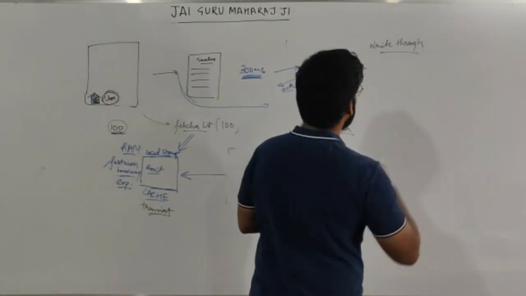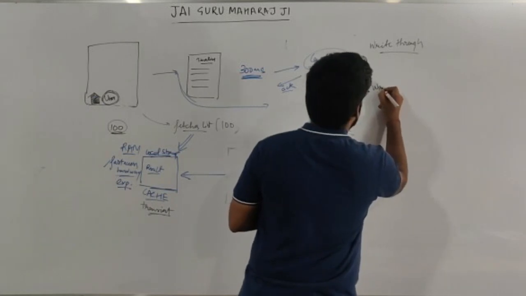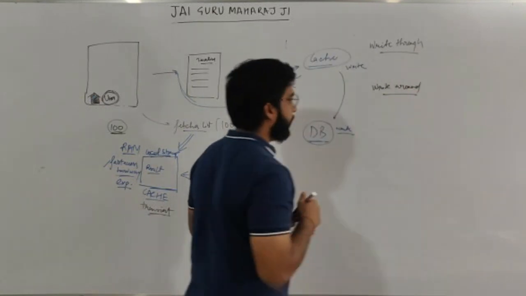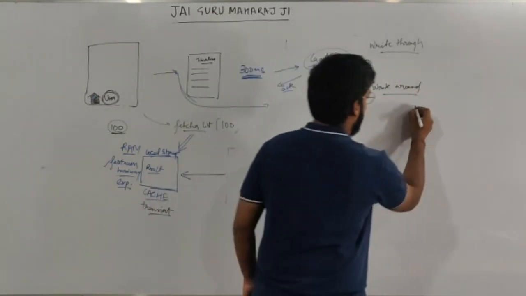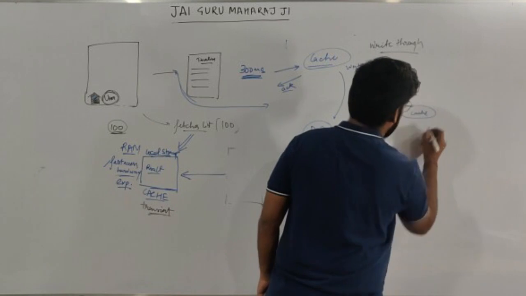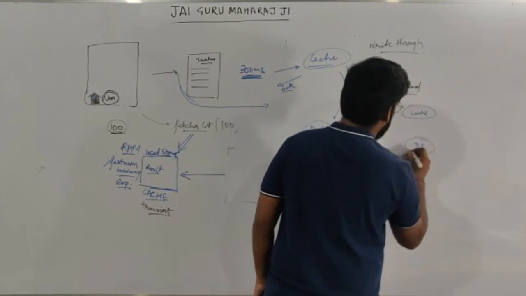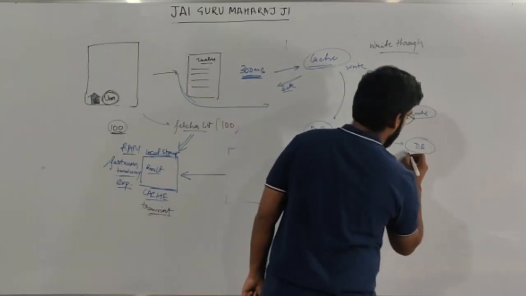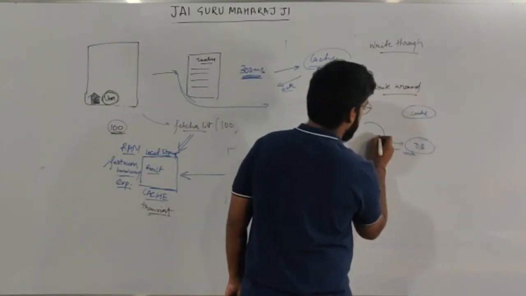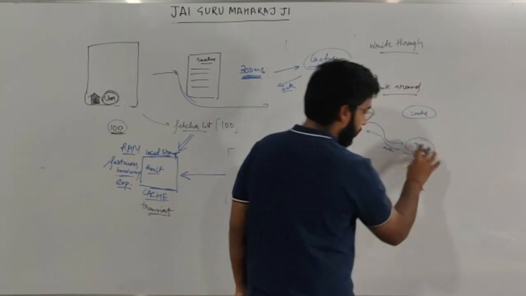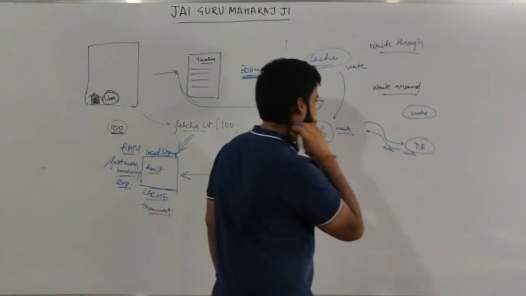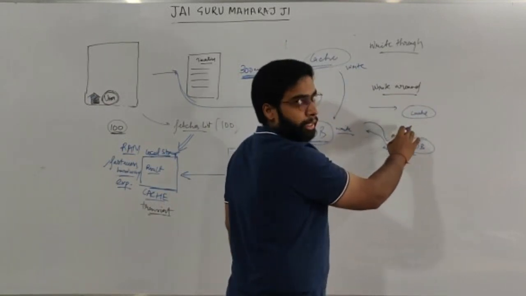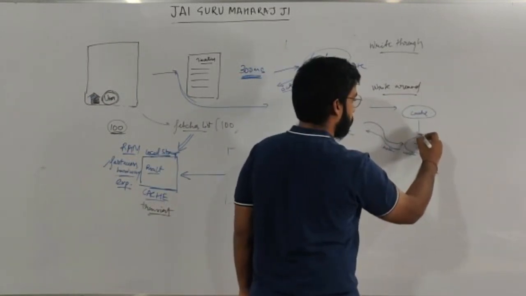The second one is write around. How write around works is, let's say this is your cache and this is your database. The write request will directly enter the database. So you will make a write over here and send back an acknowledgement. Your database will be acknowledging it. Then whenever a read request comes, because the entry won't be there in your cache, it will be a cache miss.